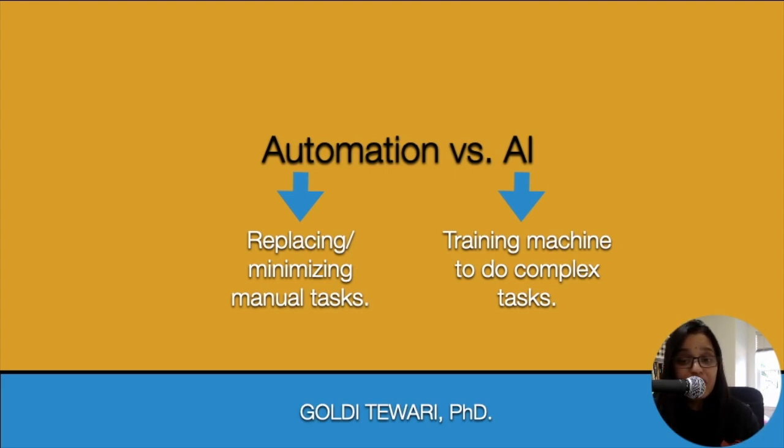Now let's talk about AI. AI is training machines to do complicated tasks. So automation is one of the byproducts of AI, but AI is a broader term. We have more expectations from AI to do bigger tasks, to solve bigger problems.